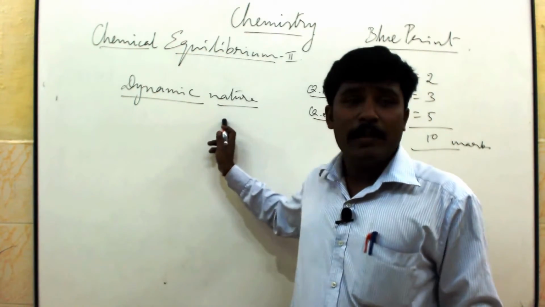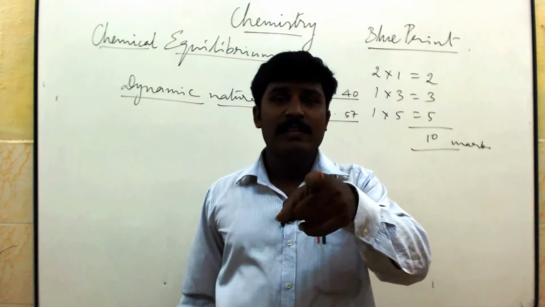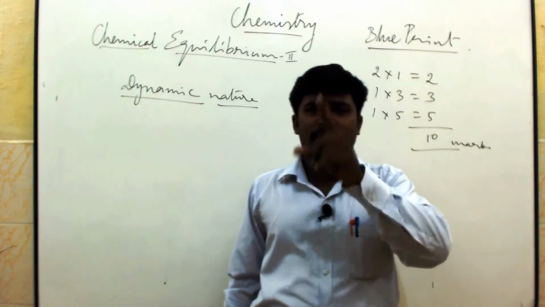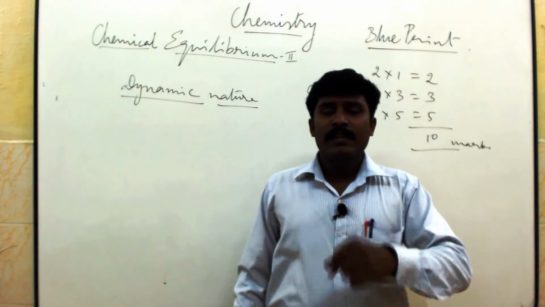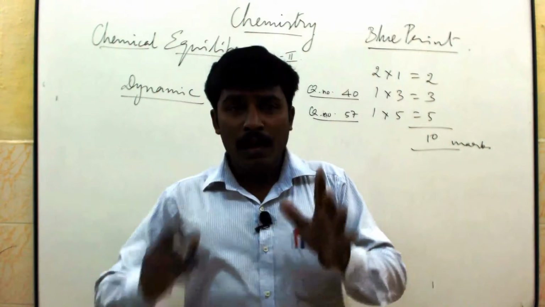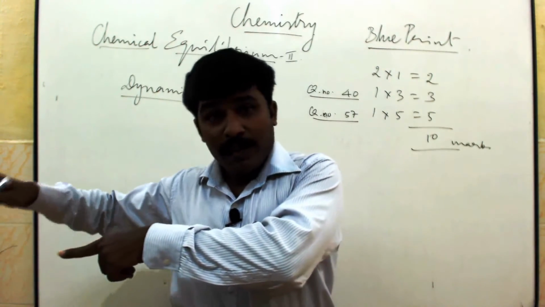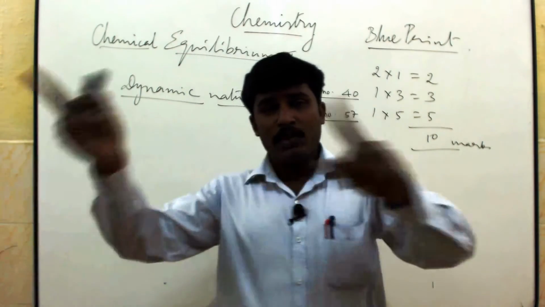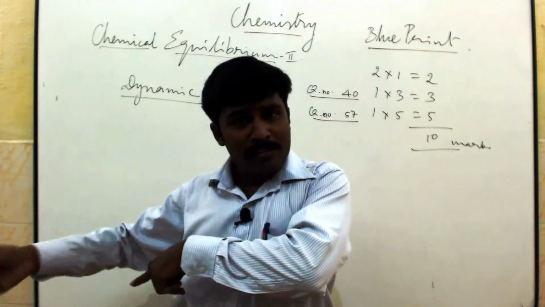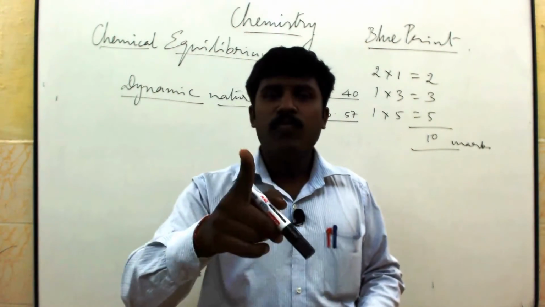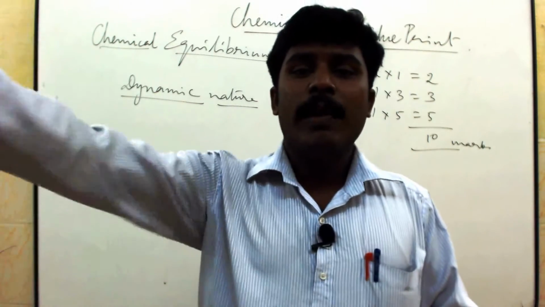But in an equilibrium reaction, in the first step, the reactant and product concentrations are maintained, the very same concentration, even at the 50th step, even at the 100th step also.